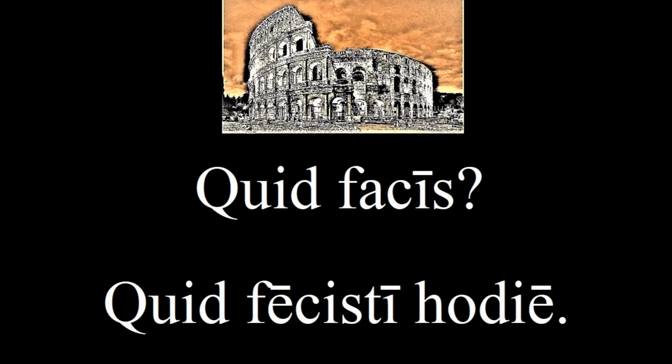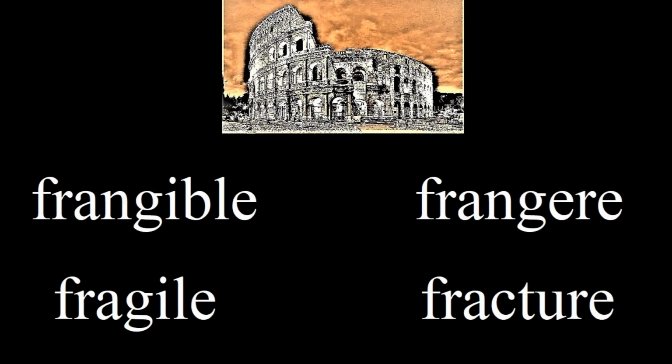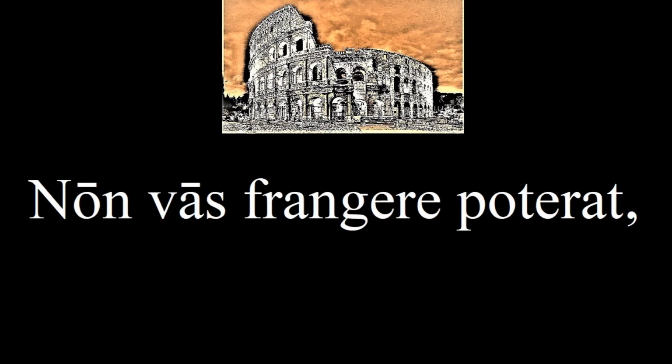So once we learn these, we will always be able to identify a verb in the perfect past tense when we're reading or listening. In English, we actually have the word frangible, meaning fragile, which might help you learn this word, frangere, which means to fracture or shatter. So what does this mean? Non vas frangere poterat. He couldn't break the vase.